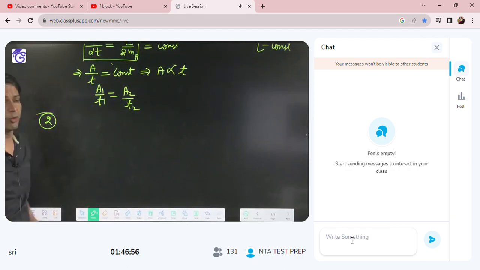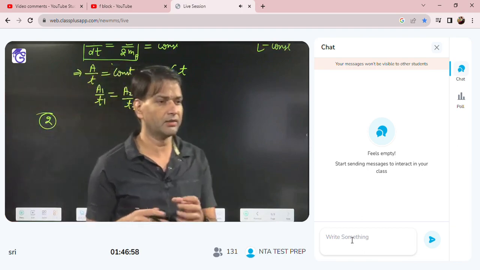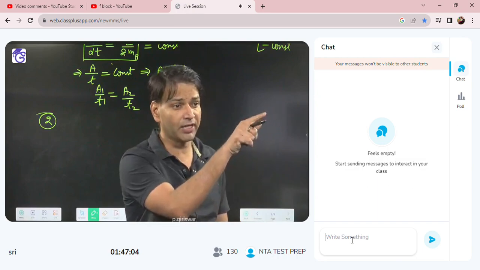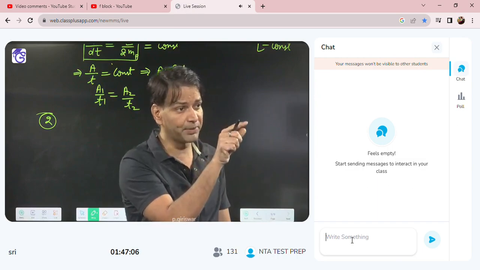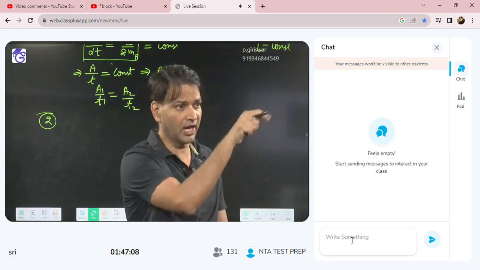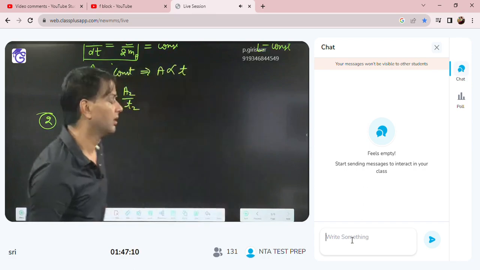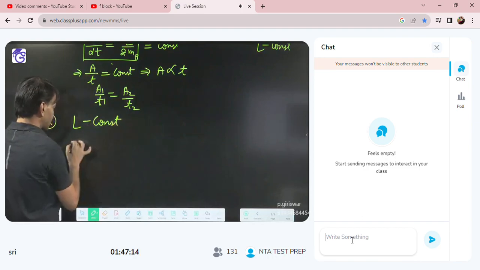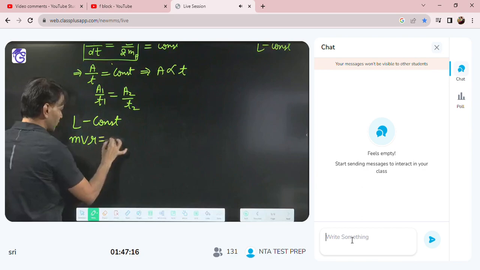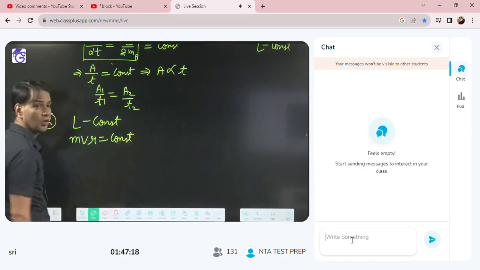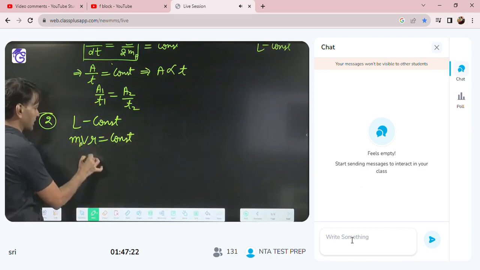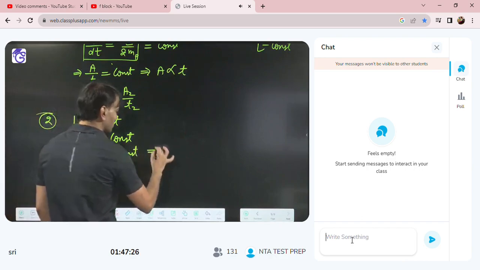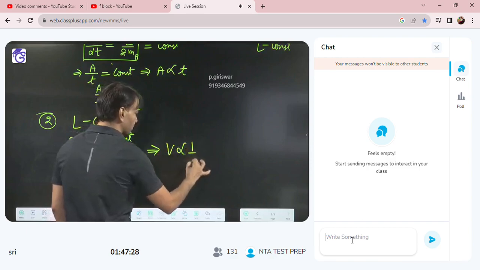Second, the angular momentum formula we know is M V R, or I omega. MP means mass of planet. So L is constant, then I can say M V R is equal to constant. Mass of planet is constant, so we can say V into R is equal to constant.